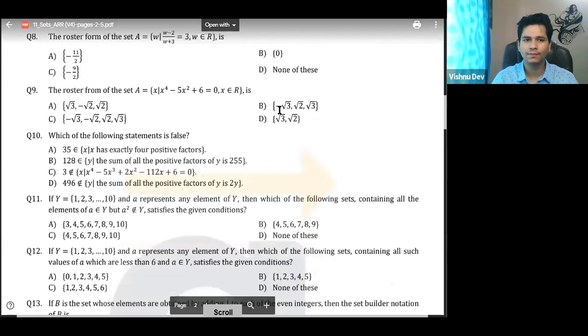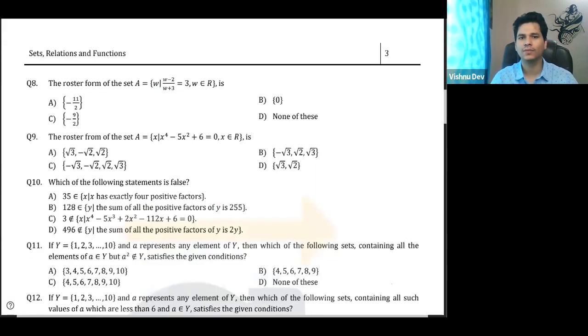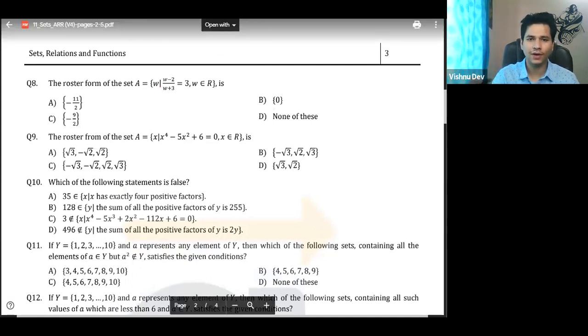Now, question number 8. So Coulomb, right, is replaced by bar here. Right, it's just a representation. No issues there. Okay. So the roster form of set A is equal to W, where W minus 2 by W plus 3 is equal to 3. Where again the solution set, it is asking the solution set, easy, just solve it. Minus 2 by W plus 3 is equal to 3. Just solve it. What you will get, tell me what you will get.